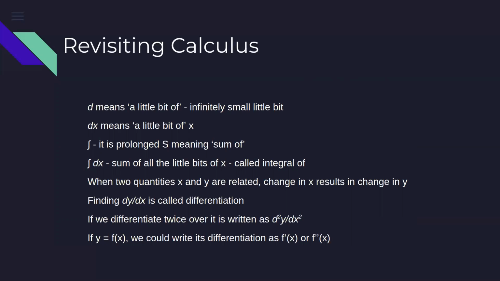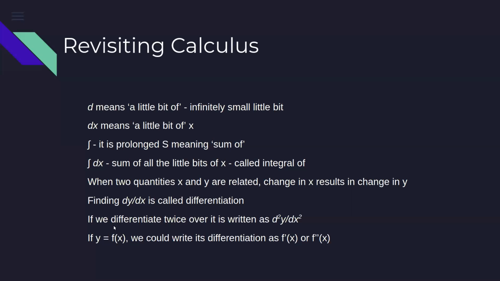And that will be denoted by dx. Okay. So the change in x is denoted by dx, and change in y, it will be dy. Okay. So for a very infinitely small change in x, or a little bit of change in x, what will be the change in y? The change in y we denote as dy, and change in x we denote by dx.